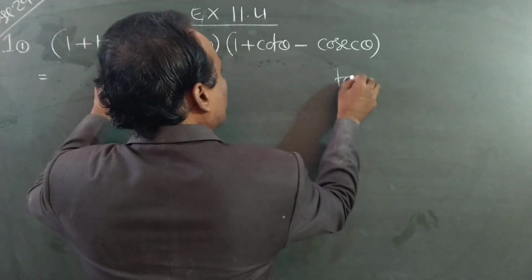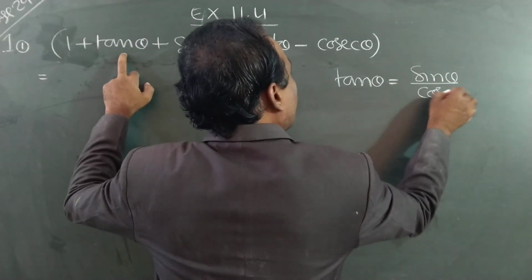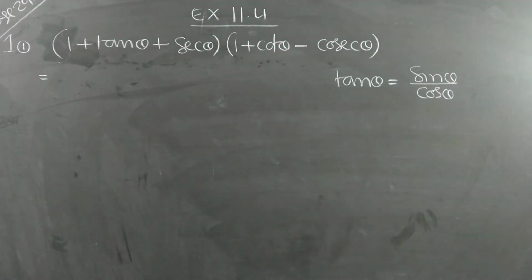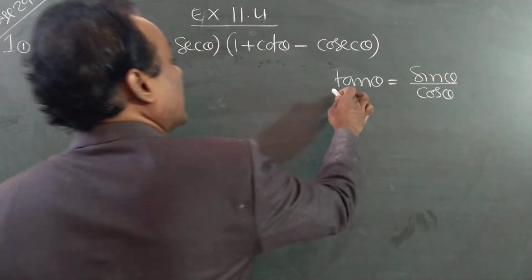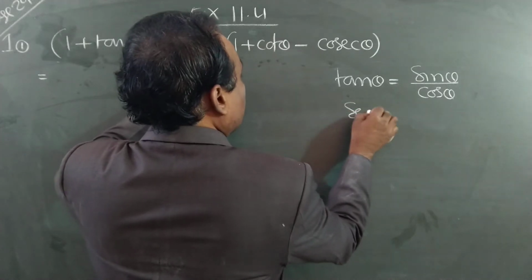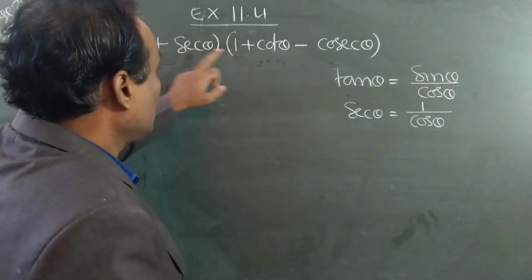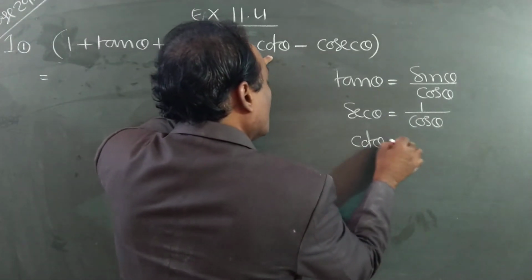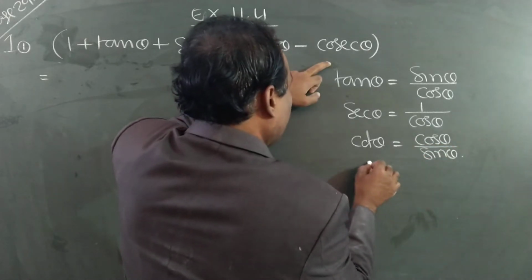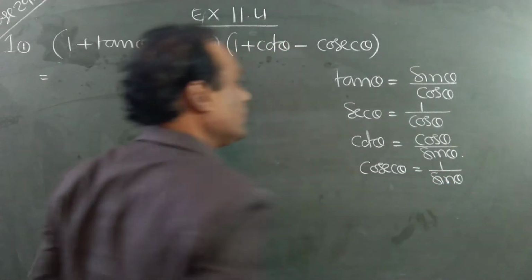Don't write. I gave the formula tan theta is equal to sin theta by cos theta. Next, secant theta is equal to 1 by cos theta. I gave this formula. Cot theta is equal to cos theta by sin theta. And cosecant theta is equal to 1 by sin theta. This formula also we have studied.